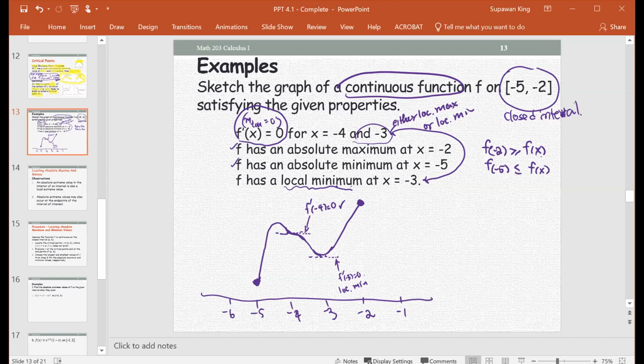So from this information, we can say x equals -4 and x equals -3 are critical points. Only one of them, from our graph, is a local min. So when you get critical points, it doesn't mean all of them will give you a local max or local min. You have to check further, or use whatever is provided for the graph.